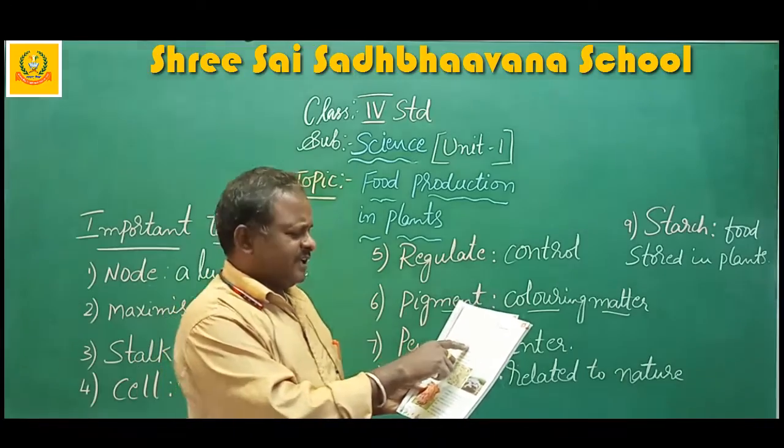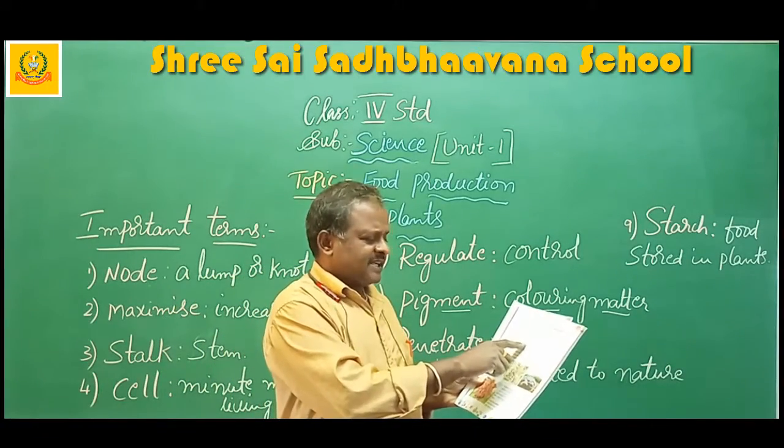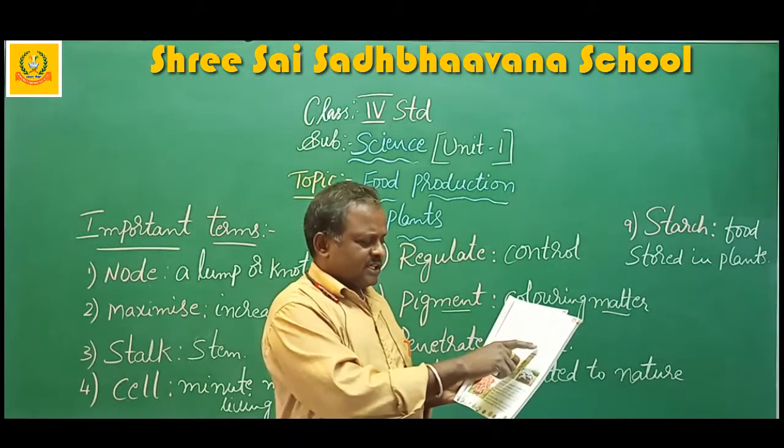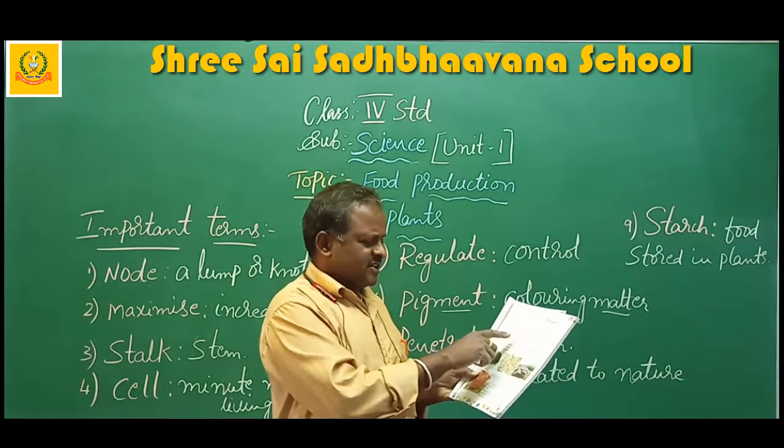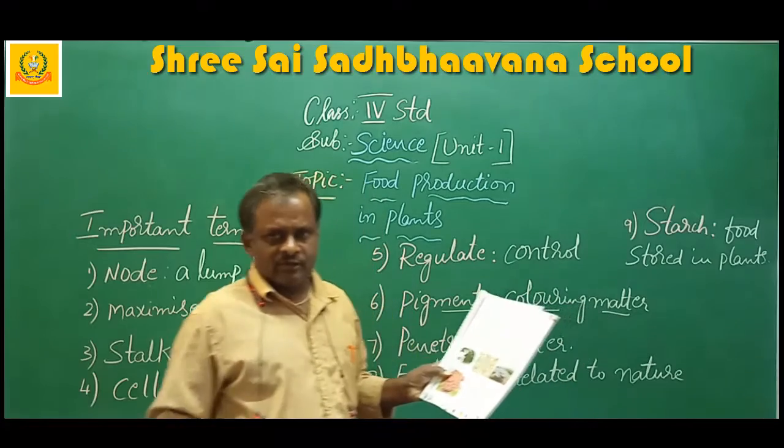Next, plants store their extra food in leaves, stems and roots. The stored extra food is known as starch. We use these parts as our food. We use roots.